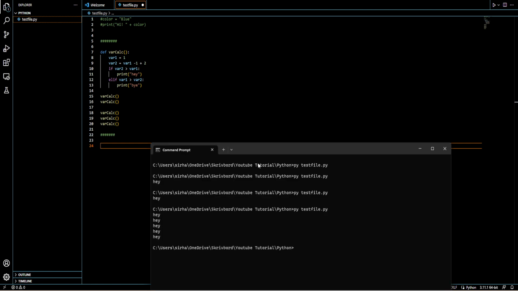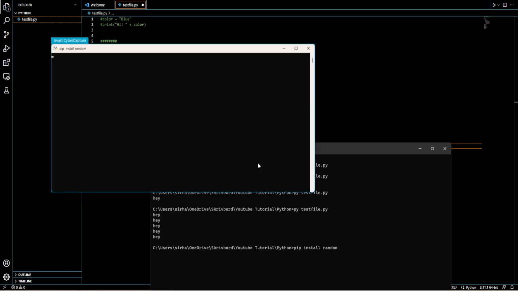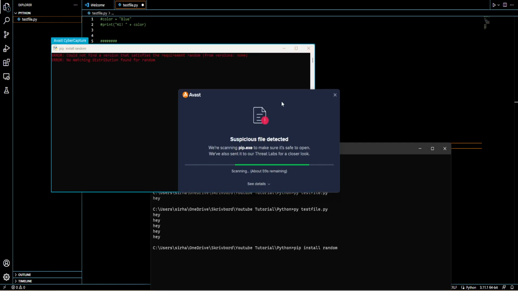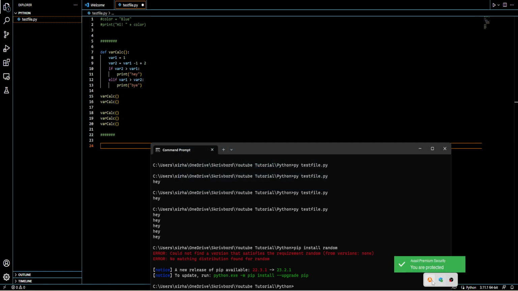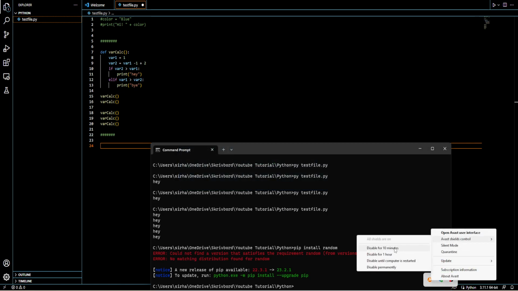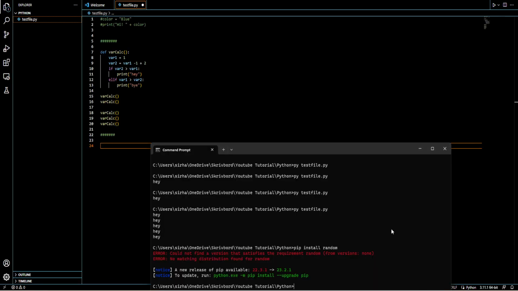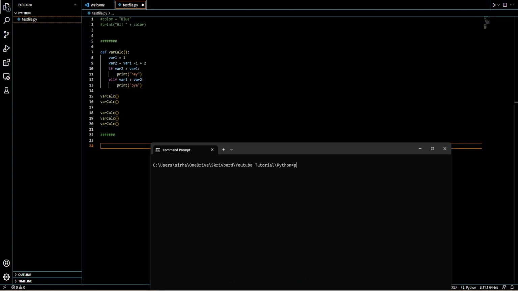If we do here pip install random, you can see, oh my god, Avast is dumb. Sorry guys, I have Avast on, it's kind of stupid. Disable 10 minutes, okay. Let's try this one more time. I don't know where it said that about Python, you dumb. Pip install random.